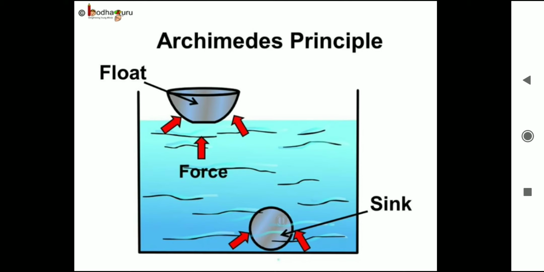The upward force is known as the buoyancy force, and this theory is known as Archimedes' principle. This phenomenon was accidentally discovered by the Greek inventor and mathematician Archimedes. Isn't it interesting? Without this, can you imagine we would have built big ships that carry a large number of passengers and material from one place to another?